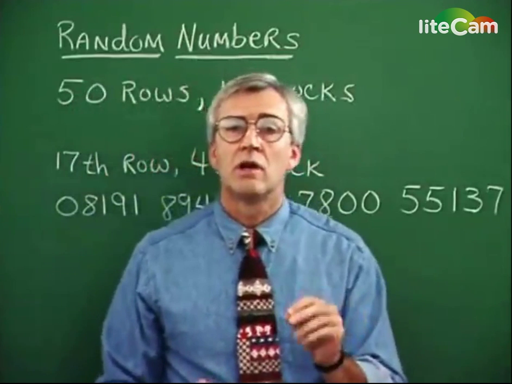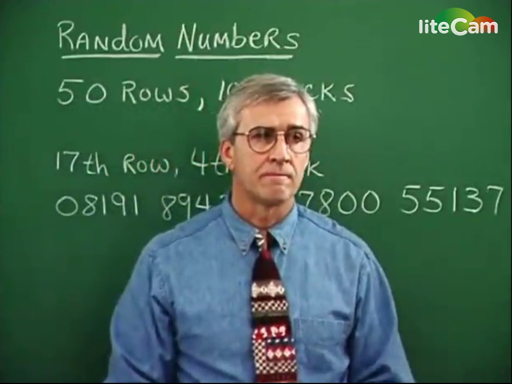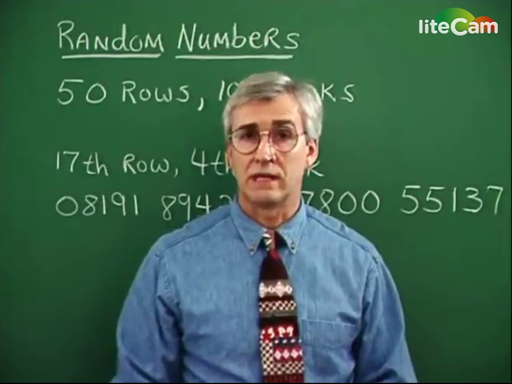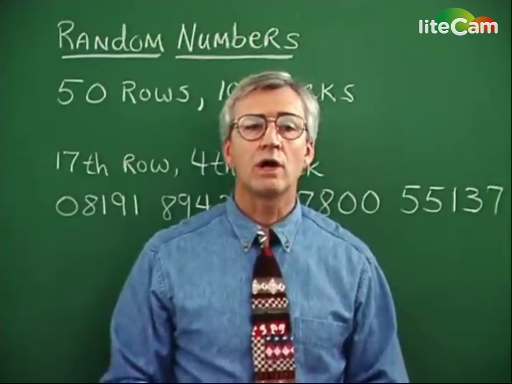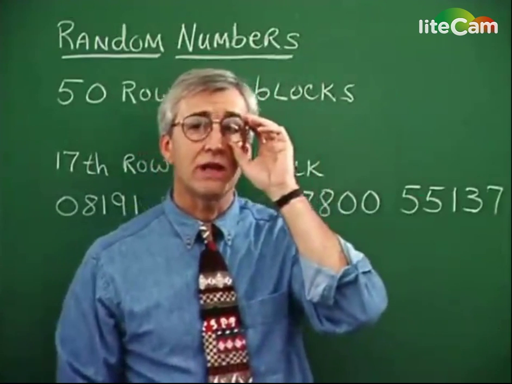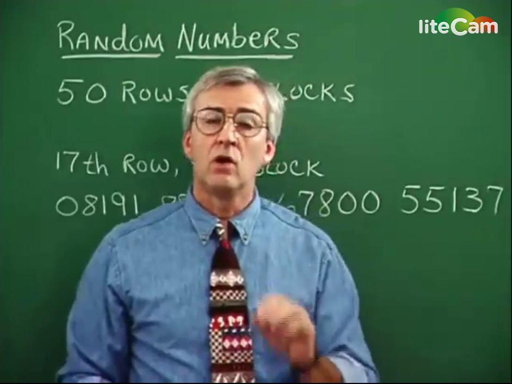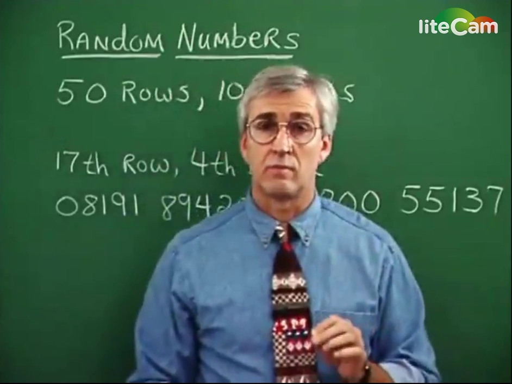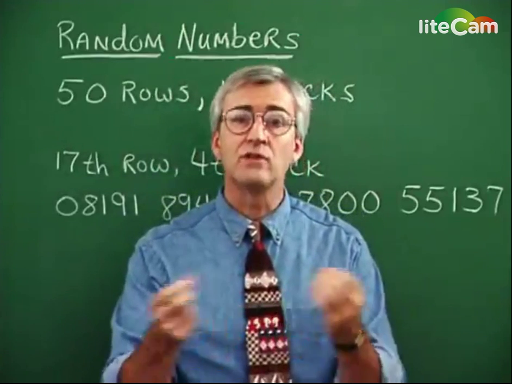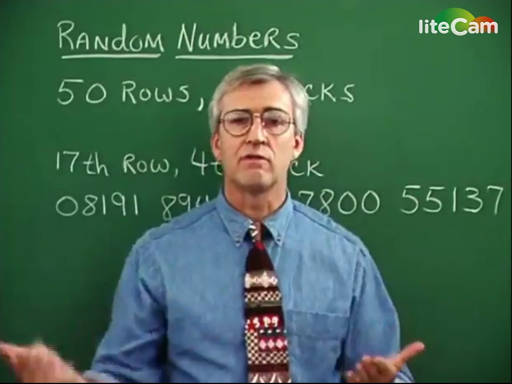But here's how this kind of table might be used to select a random sample. Suppose there are 500 automobiles and we want to select 30 of them for some kind of sample. Well, we could assign a number to them. We could put a number on the windshield of them, 1 through 500.